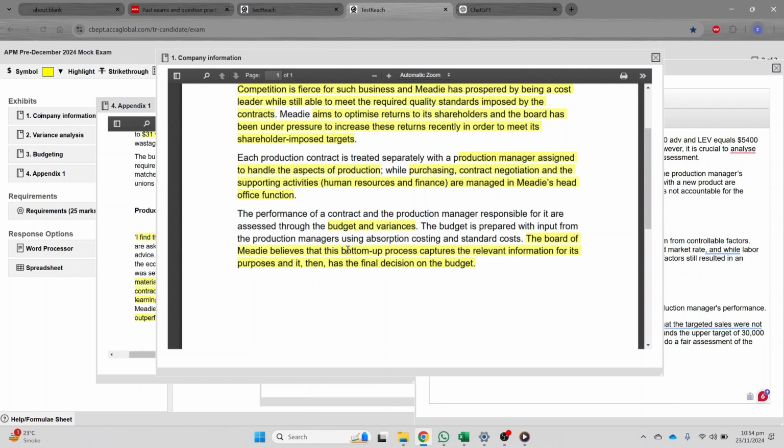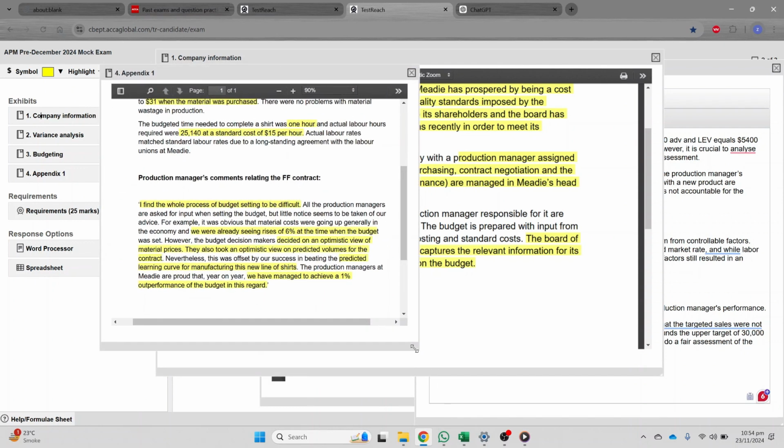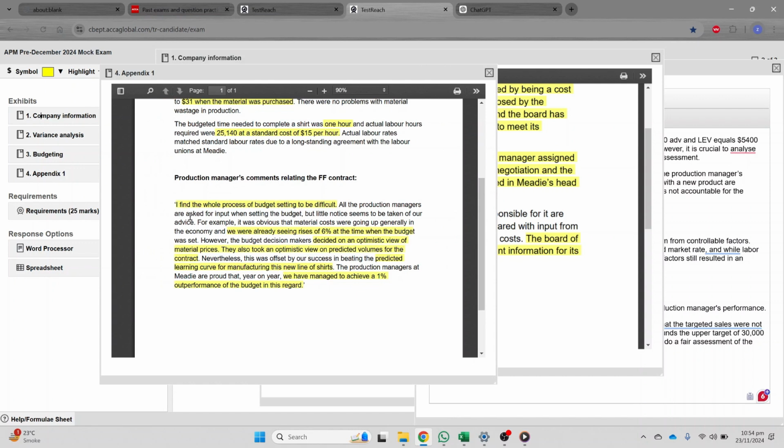So the management believes that this is a bottom-up approach of budgeting. Now, there is another contradictory view from the production manager. Now, what is his opinion? I find the whole process of budget setting to be difficult. All the production managers are asked for input when setting the budget, but little notice seems to be taken